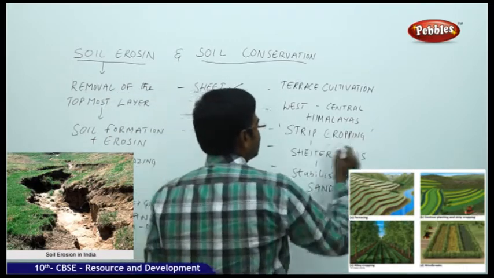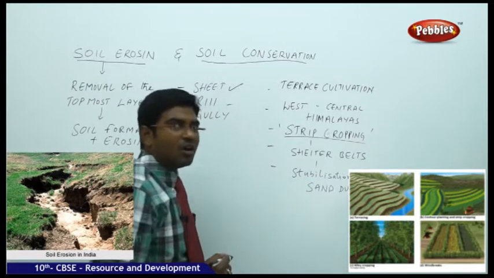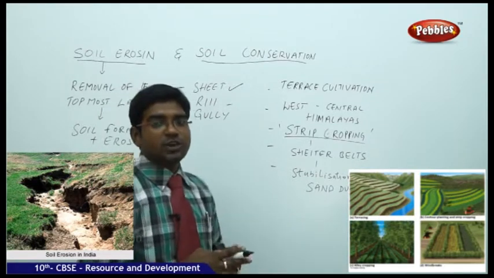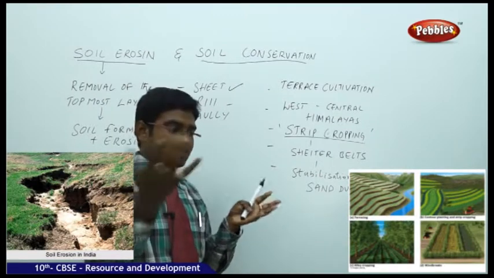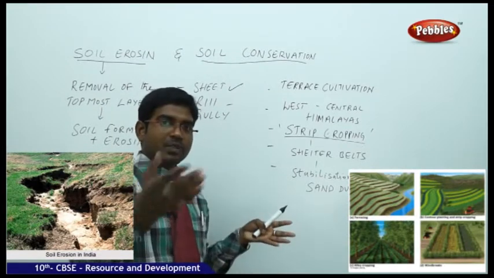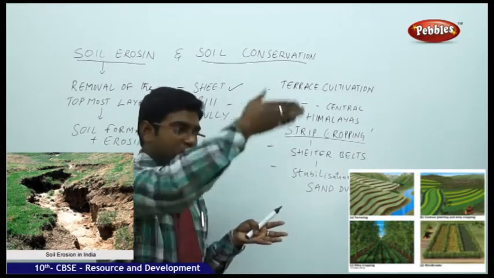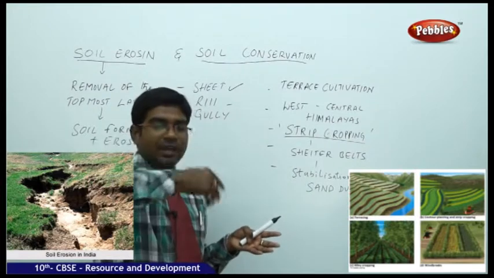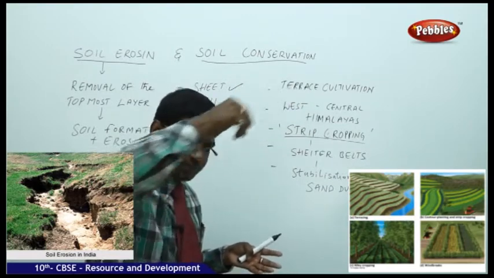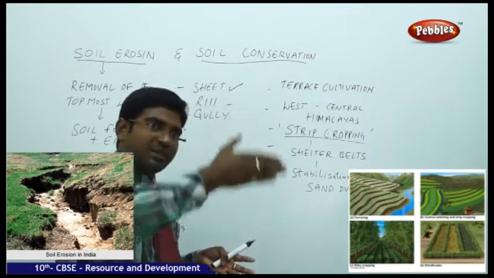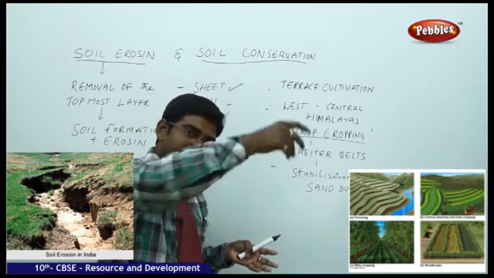Then we need to have strip cropping. What is strip cropping? You take a large piece of land, the entire farm, and it is divided into small strips, and in these small strips you plant a line of grass, with intervals and gaps, a line of grass.